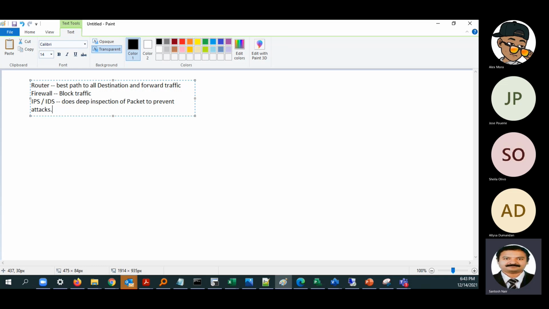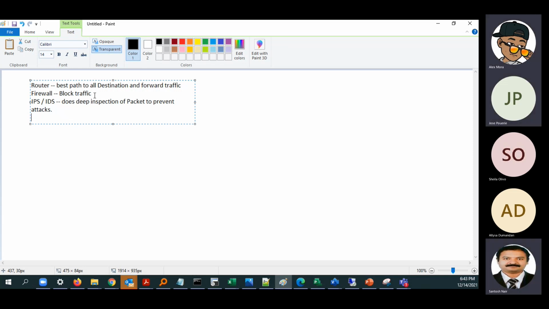And if an abnormality is detected, if it is IDS, it will generate an alert. If it is an IPS, it will try to filter that traffic. Okay, so this part is clear. I think most of you know it, right?